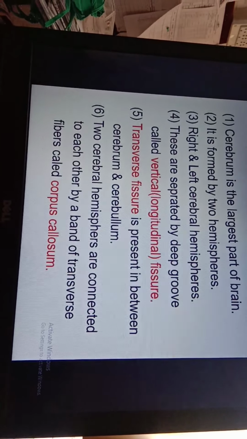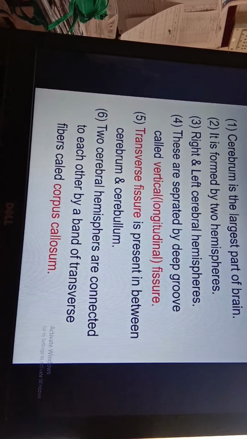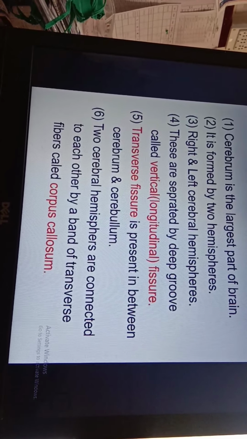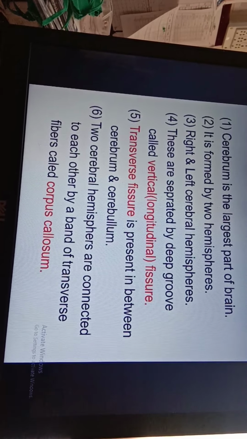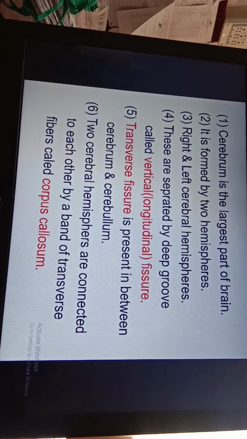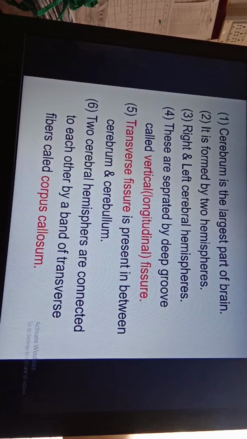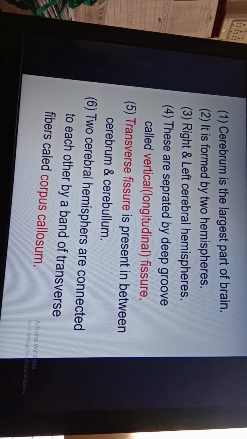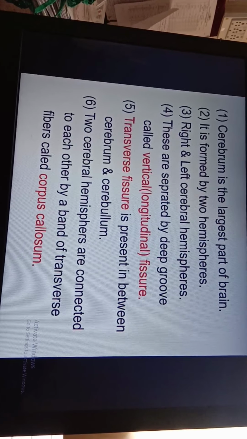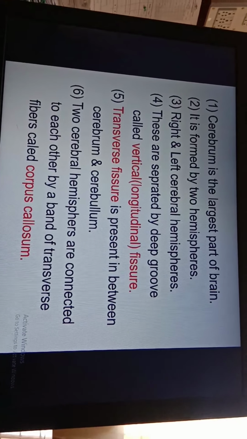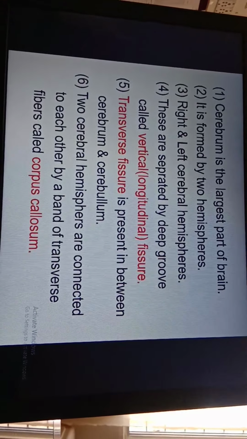The next point: two cerebral hemispheres are connected with each other by a transverse band which is called corpus callosum. But corpus callosum is a part of white matter and not gray matter. We studied corpus striatum, which is a part of basal ganglia, and corpus callosum is a part of white matter, which connects the right cerebral hemisphere with the left cerebral hemisphere.